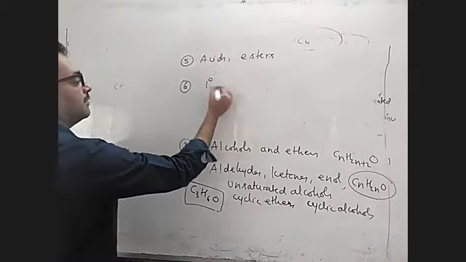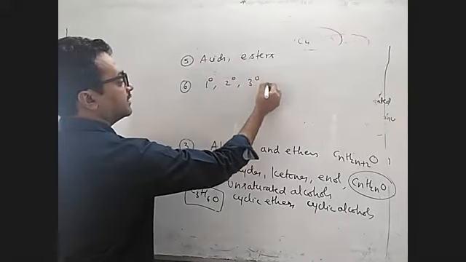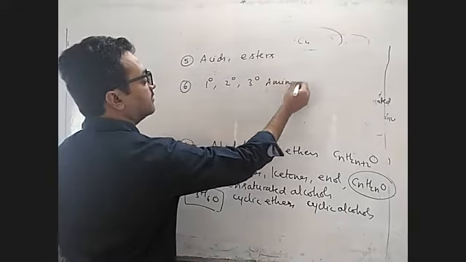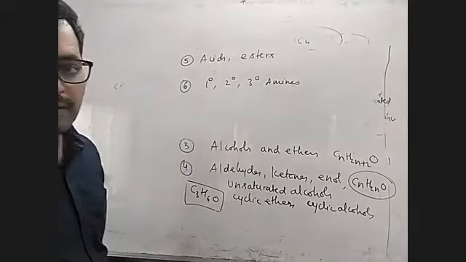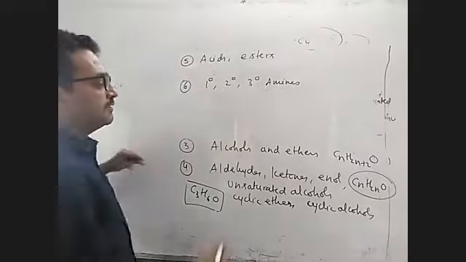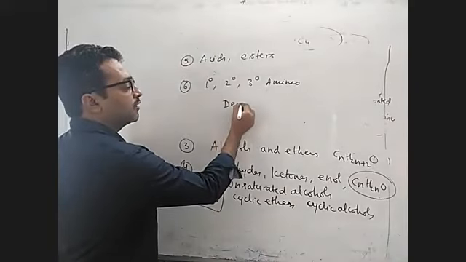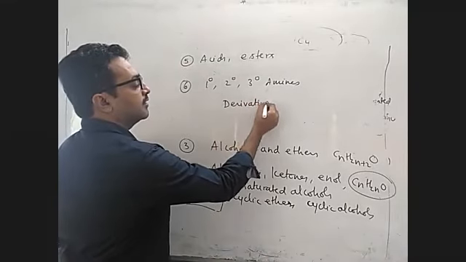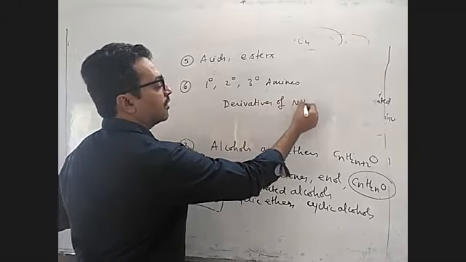Next, primary, secondary, tertiary amines. So what are amines again? Amines are nothing but derivatives of ammonia. How will you define amines? Derivatives of ammonia are called amines.